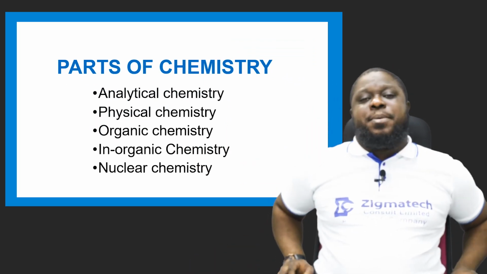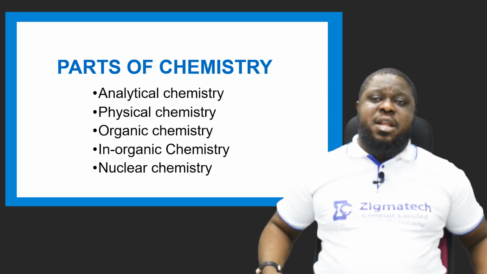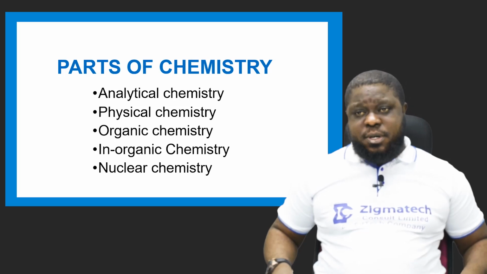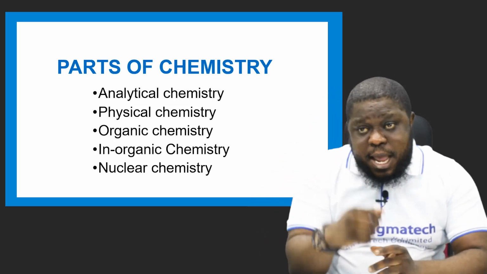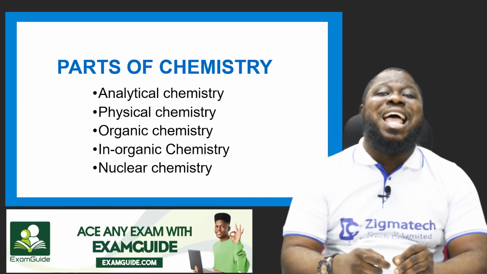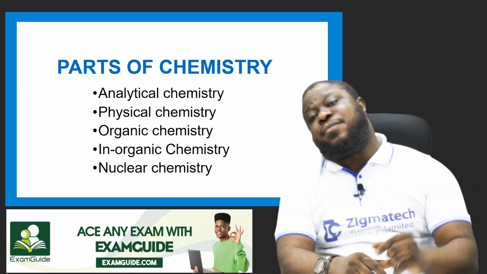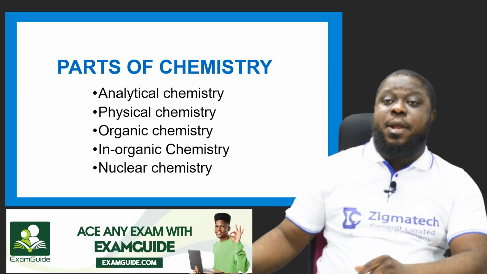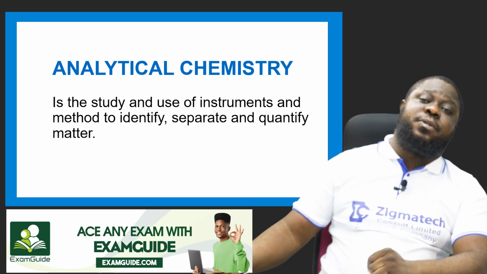Now, parts of chemistry. The first one is analytical chemistry, physical chemistry, organic chemistry, inorganic chemistry, and nuclear chemistry. We'll talk about them one after the other. The first one is analytical chemistry.